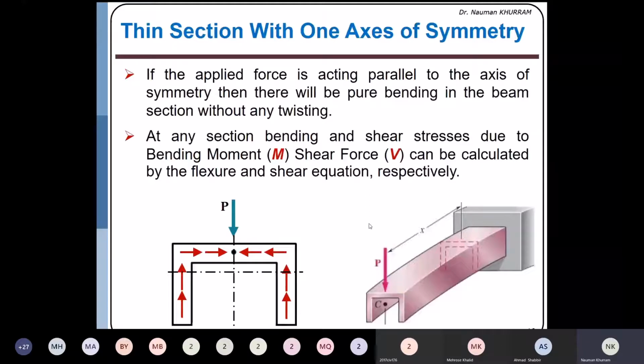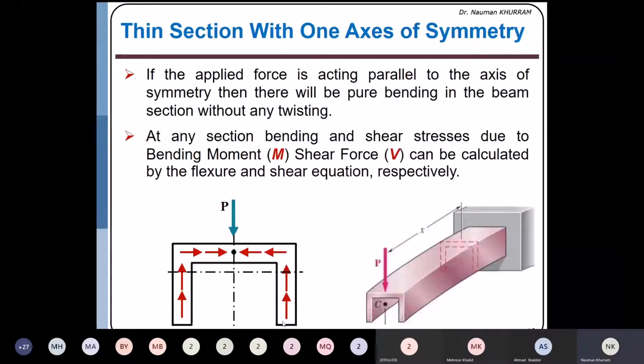Next is the distribution of the shear flow. Here you can assume this is the half portion only. Half portion means one angle on one side and one angle on the other side. Just sketch the distribution of the shear flow on one side and the other side will be the mirror image. So this portion, I'm just assuming the half. Shear flow will be 0 at this axis of symmetry and this free end tip.